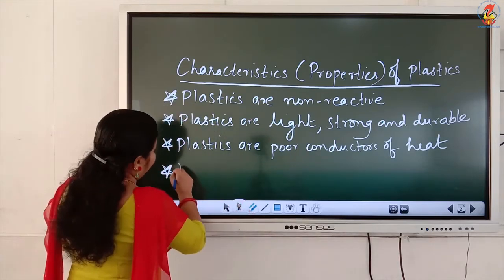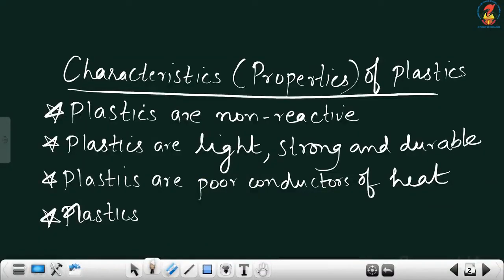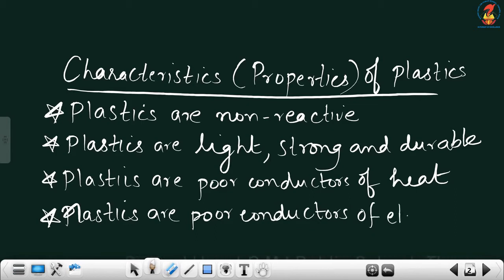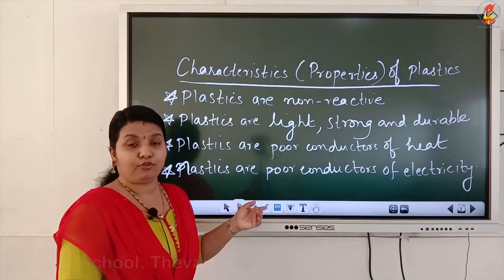Fourth one is plastics are poor conductors of electricity. This is the fourth property.